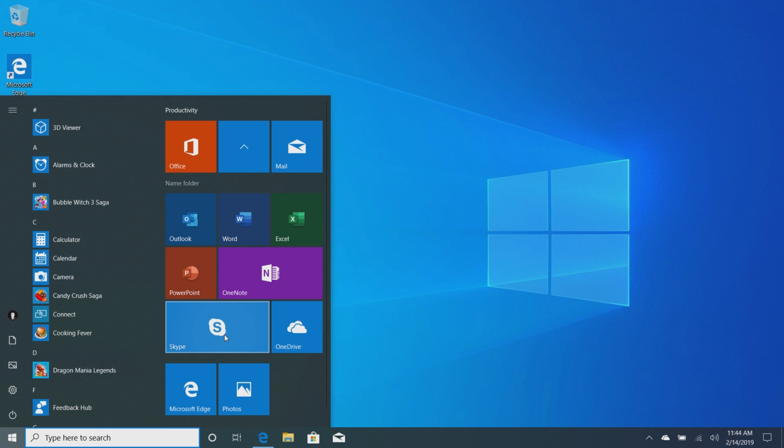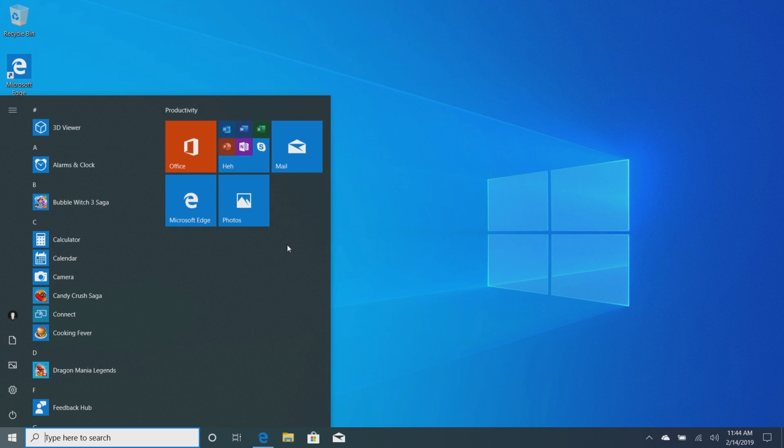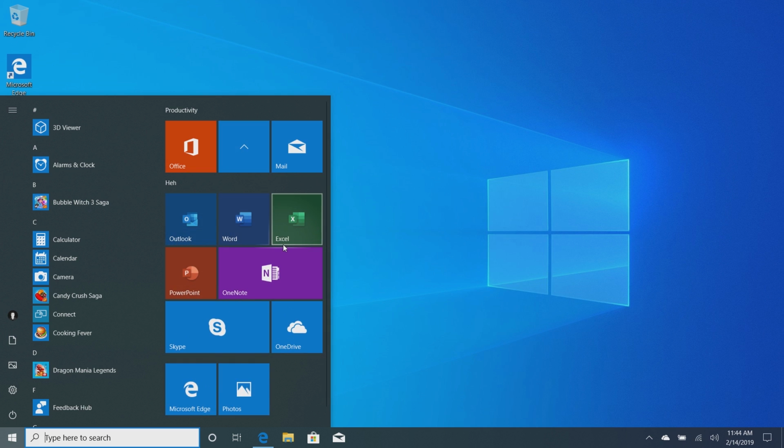And then we also have the local apps for OneNote, Skype, and OneDrive in here as well. For some reason, Skype's in the Office folder. Although I say that, this isn't named, so technically you can call it whatever you want. Let's call it Heh. So there you go. That's the folder by default. And yes, it's very interesting to see Microsoft pinning the Office web apps to the start menu by default. And you'll notice that a lot of these are using the new Office icons that haven't even been launched officially just yet. So that's very interesting to see.